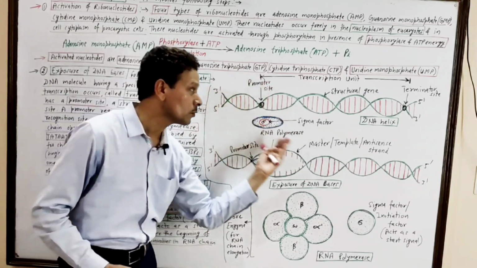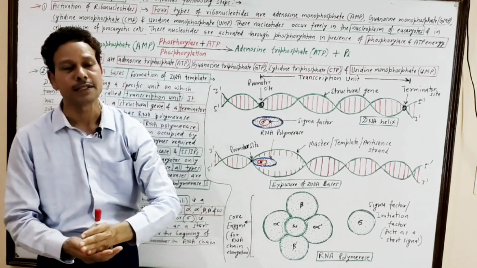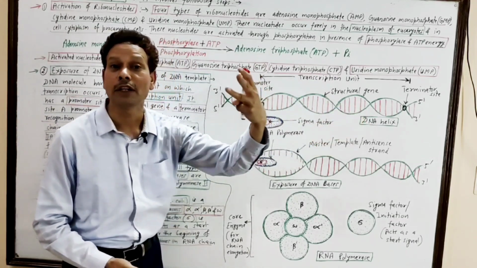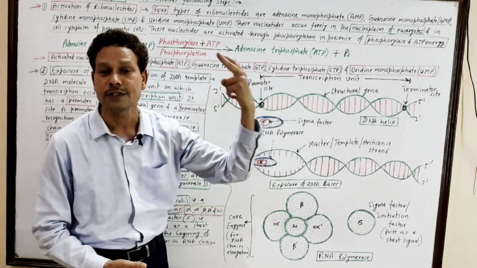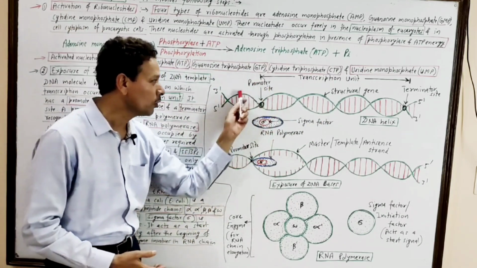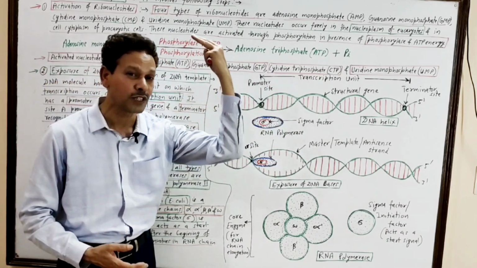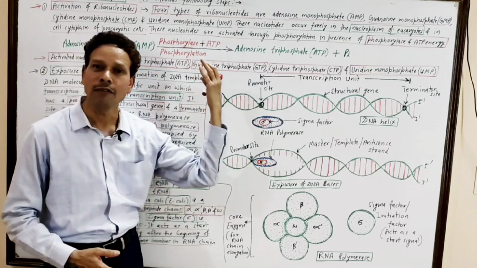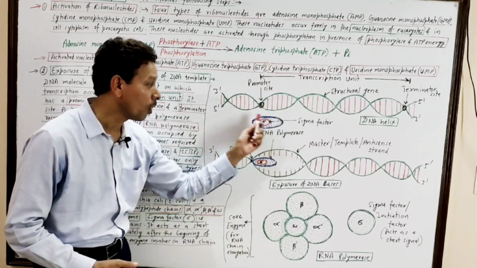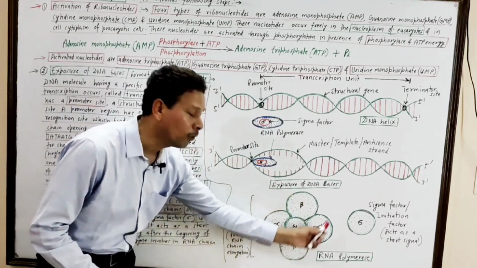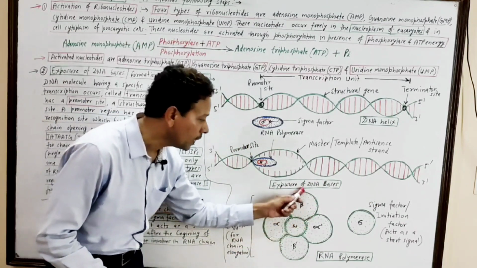And the second step is exposure of DNA bases or formation of DNA template, because this entire process of transcription occurs on a specific segment of DNA, and that particular segment is the transcription unit having 3 components. One is the promoter site, second is the structural gene and the third is the terminator site. This promoter site recognizes RNA polymerase, which is DNA dependent, and is required for the synthesis of the RNA molecule. And this RNA polymerase has 5 polypeptide chains, and the sigma factor, a polypeptide which weakly associates with either of these 5 polypeptide chains.